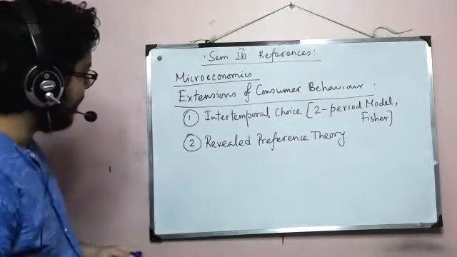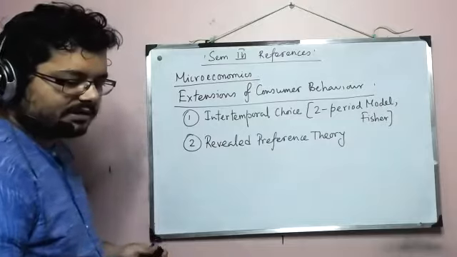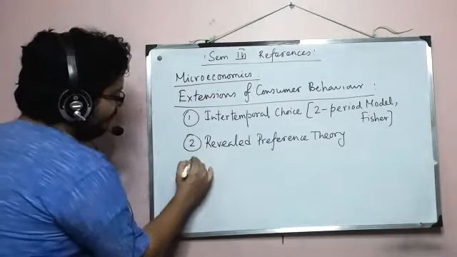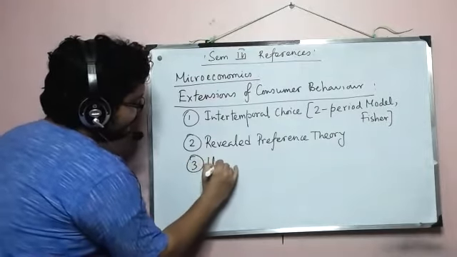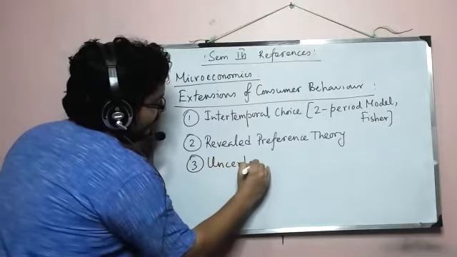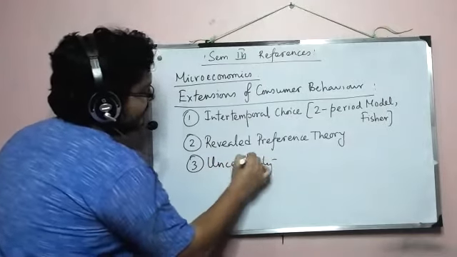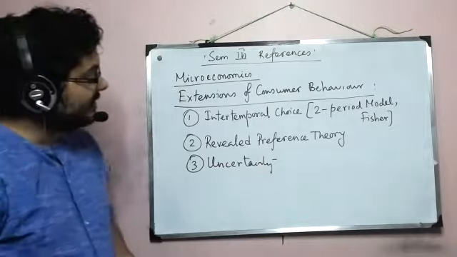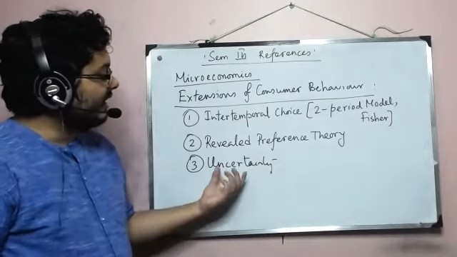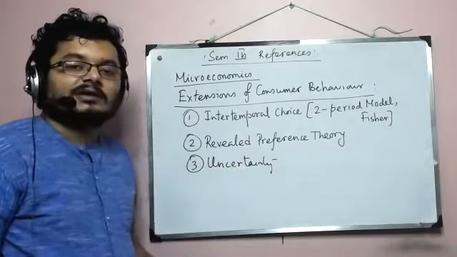Okay, number 3 is uncertainty. And I must say at the very beginning that this chapter, uncertainty, requires mathematical skills.